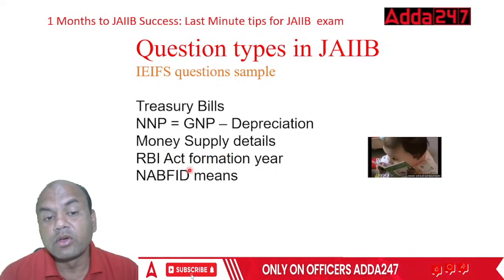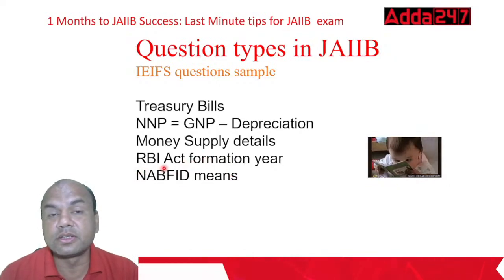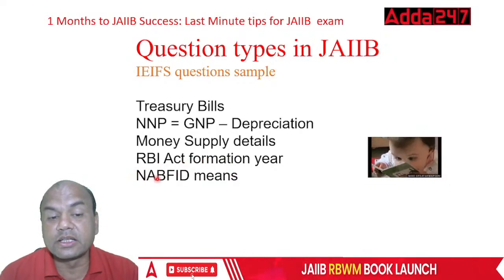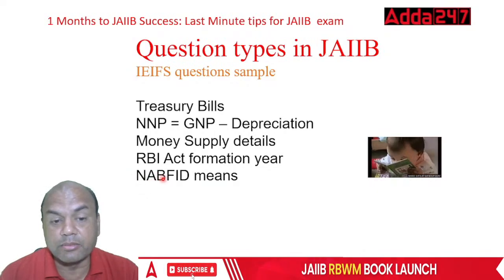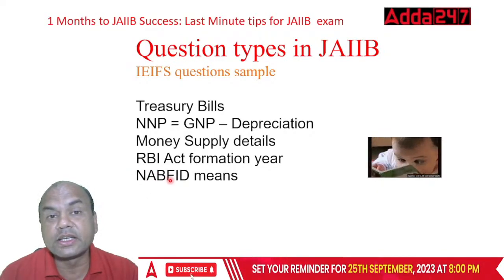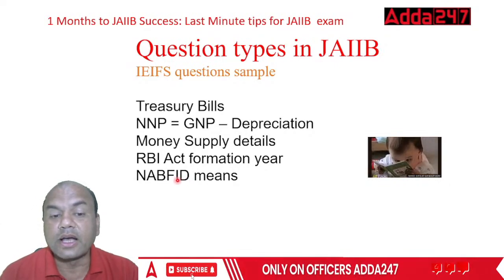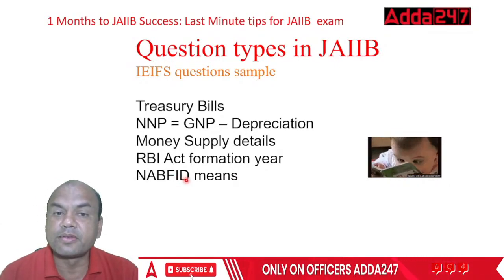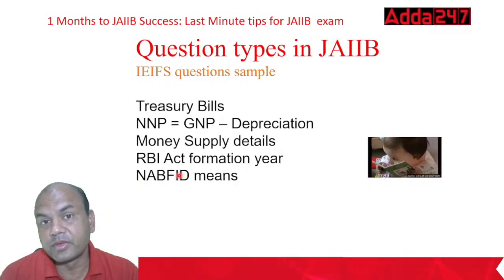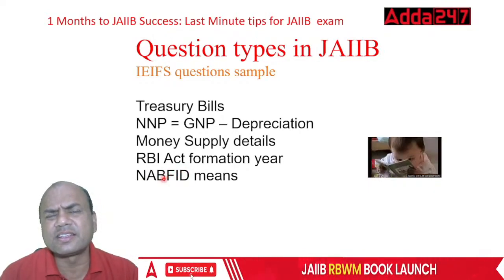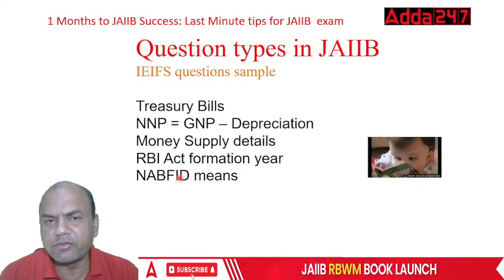Then NAFID was asked. NAFID means National Bank for Financing Infrastructure and Development. So I is infrastructure, D is development. Now you'll say, where is this bank? We have not seen this bank.